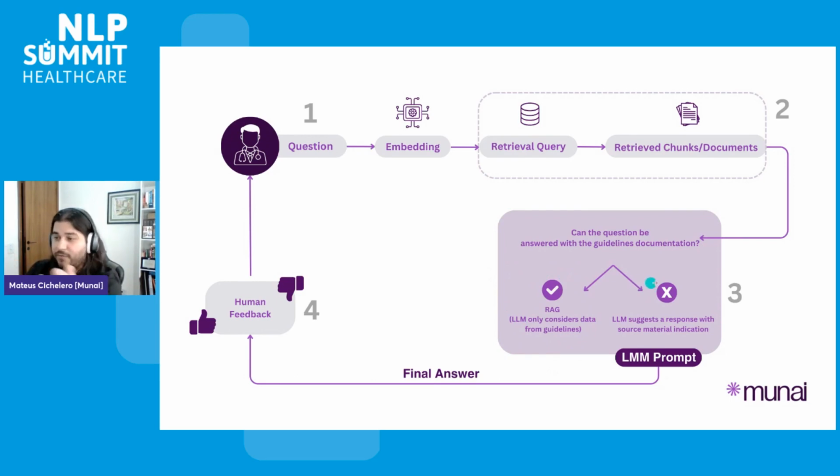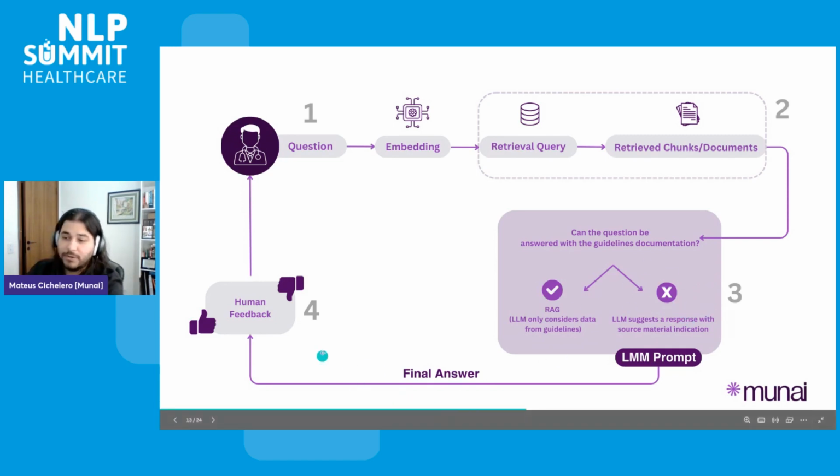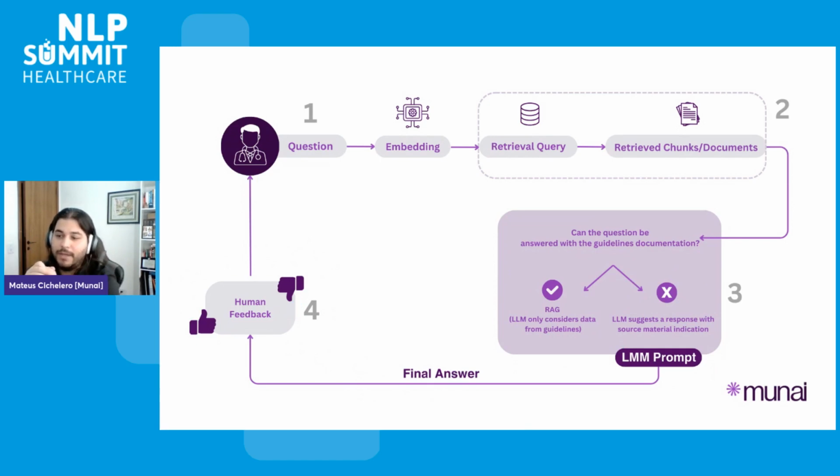And if the answer is no, for instance, I'm asking about a virus disease that is not in the realm of antimicrobial or stewardship, then the LLM suggests a response from their own training with source material indication. So it can be general as well, relying on the LLM answers as well. So from that, we construct the final answer, and we have a whole human in the loop feedback, where we are right now getting more data to also fine tune those LLMs as well. So that's the basic workflow.